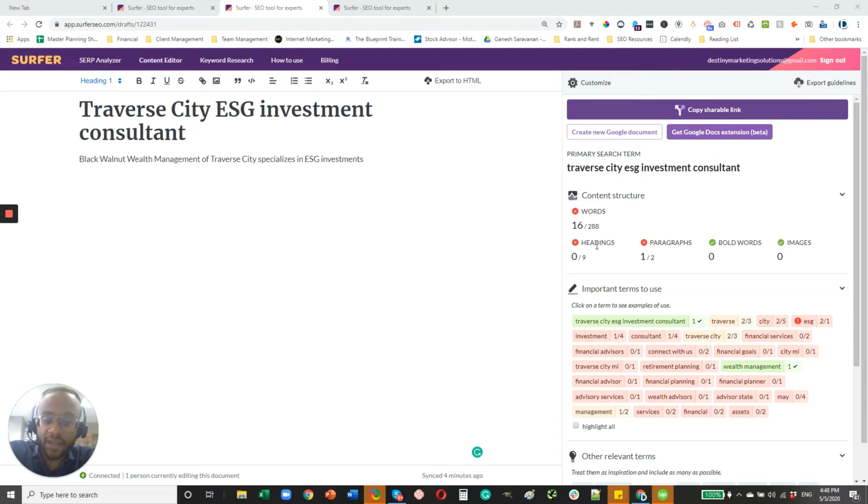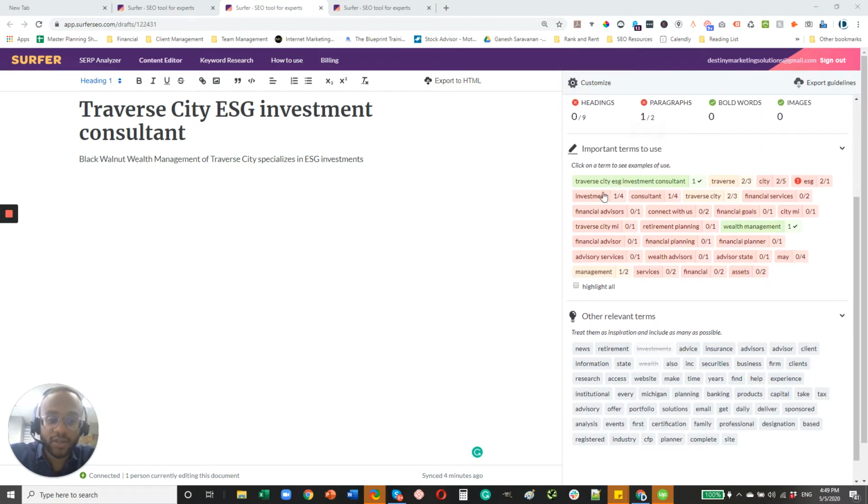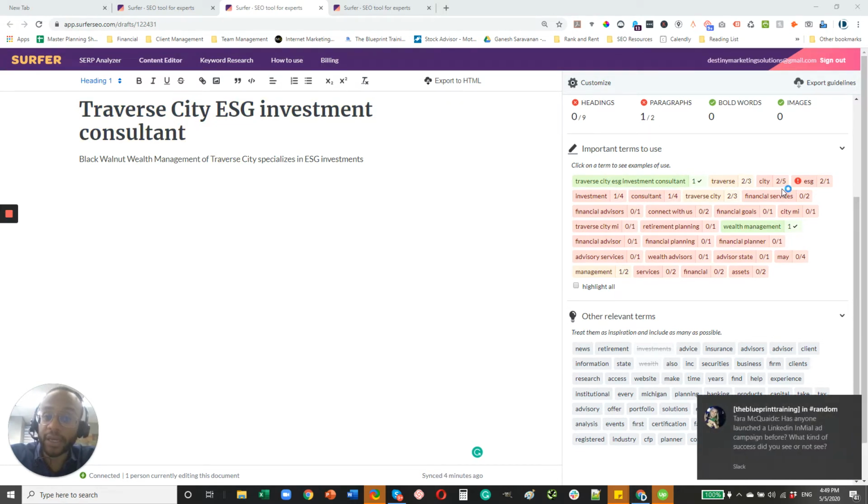Headings, these are subheadings on the page, so it recommends between 9 and 12 subheadings. And these are different headings you can use to break up the content. Paragraphs, it's recommending at least 2 paragraphs, but if you have 3, that's fine. Now, moving on to the second section, important terms to use. So these are the phrases that are really important to include here in your content.